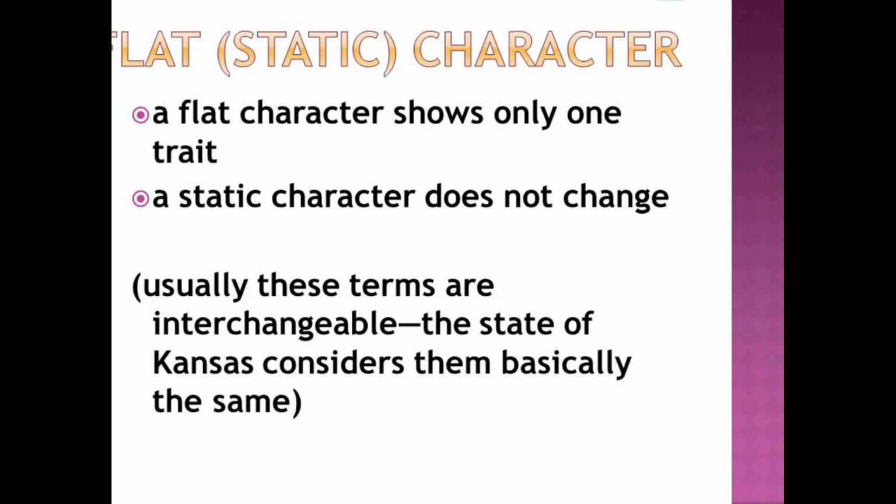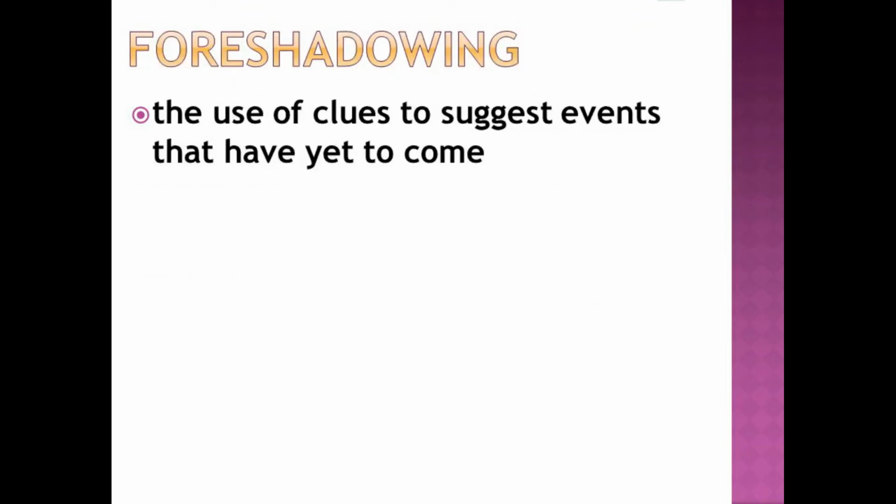Flat, static, character. A flat character shows only one trait. A static character does not change. Usually these terms are interchangeable. The state of Kansas considers them basically the same. Foreshadowing. The use of clues to suggest events that have yet to come. Genre. A type of literature.